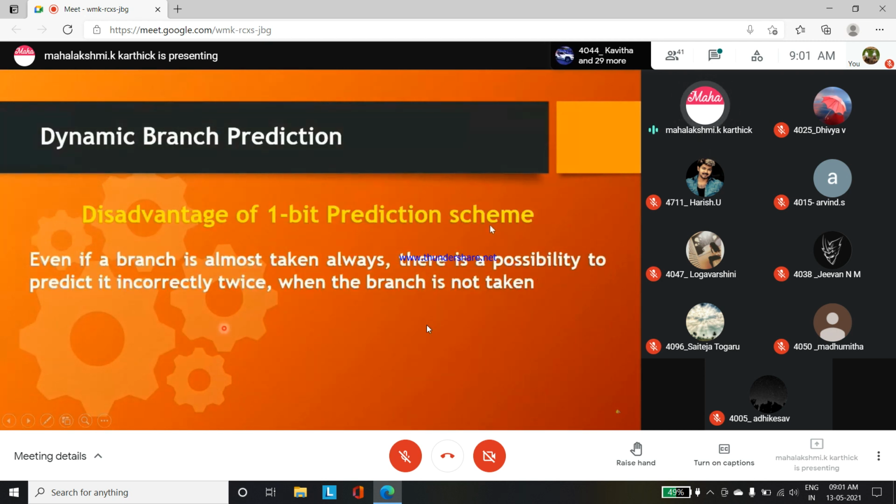Disadvantage of 1-bit prediction. If we go with the 1-bit prediction, even if the branch is almost always taken, there is a possibility to predict it incorrectly. Many times the branch is taken, but in our prediction table we would have put not taken. It is incorrect twice, sometimes 2 times. Sometimes our prediction is wrong, and there are many chances of that. That is the main disadvantage they faced when they assigned this 1-bit prediction.